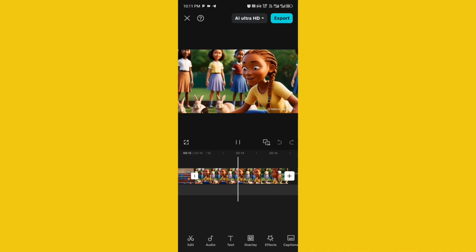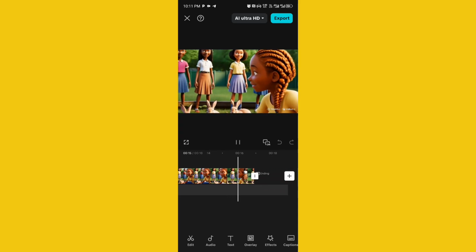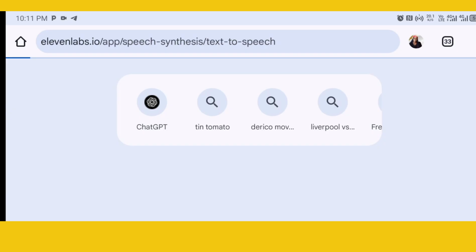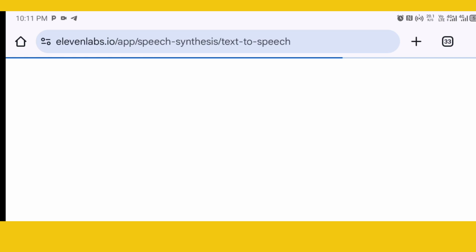So the last step for this video is to go on to 11 Labs. So if you don't know what 11 Labs is, 11 Labs is an app you can use to develop audio, speech, and things like that for your video that are generated by AI.